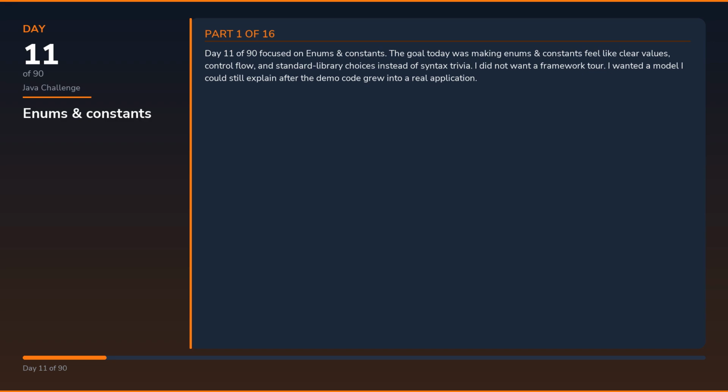Day 11 of 90 focused on enums and constants. The goal today was making enums and constants feel like clear values, control flow, and standard library choices instead of syntax trivia. I did not want a framework tour. I wanted a model I could still explain after the demo code grew into a real application.